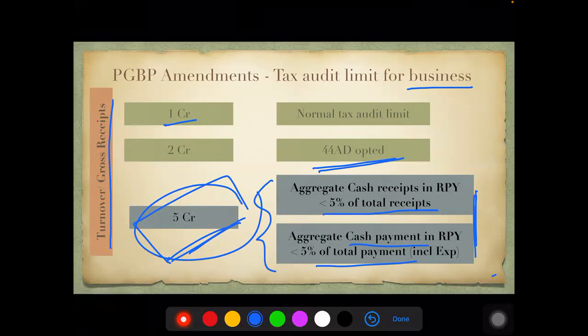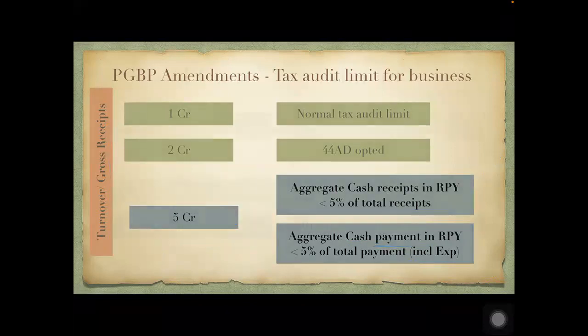Aggregate and total is the same. Wherever you see the word aggregate or total, it is the same. Suppose you have a 5,000 payment on one day, a 10,000 payment on another day, and a 15,000 payment on another day. They ask you to aggregate it or total it up. This is with regard to your PGBP.